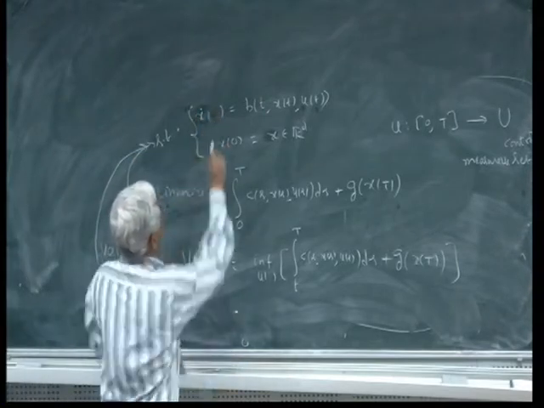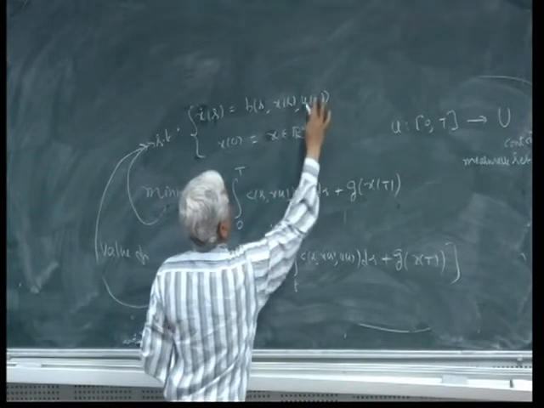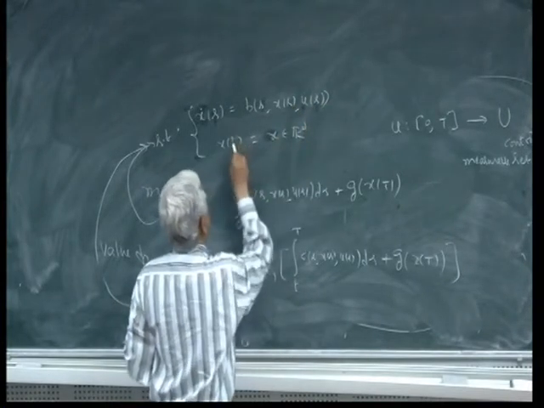Here this is s, and this x of t is little x.